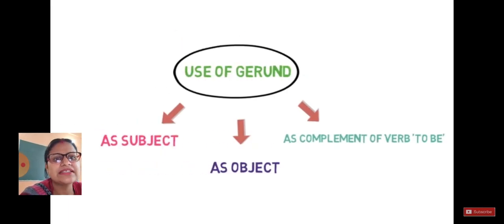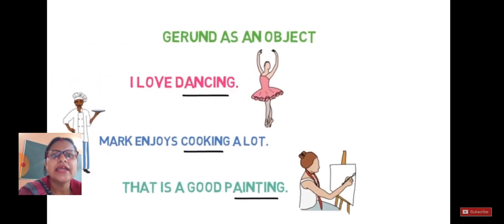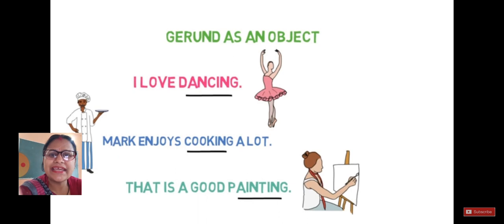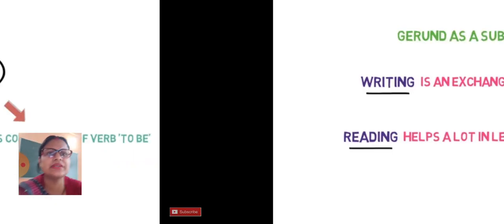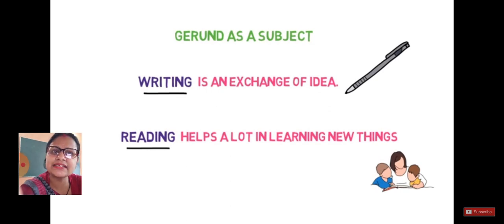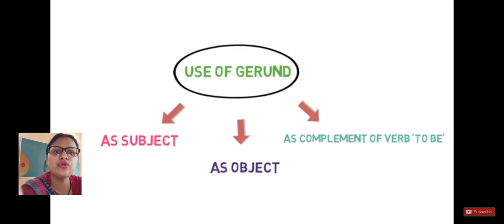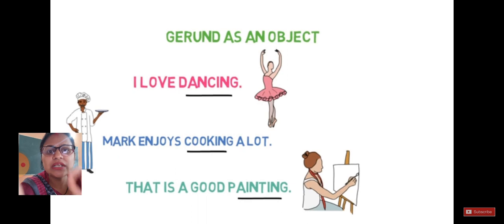Uses of gerund as a subject, as object, as complement of verb to be are already given in your book also. I'll quickly explain. As a subject, it comes at the place of subject, or it can come at the place of object. Subject we have already seen, you have seen some examples. These are the examples of gerund as a subject. Writing is an exchange of ideas, reading helps us a lot in learning new things. But when you talk about it as an object, it means it will come at the place of object followed by ing. I love dancing, Mark enjoys cooking, or that is a good painting, like this.